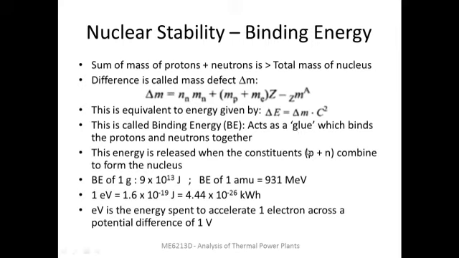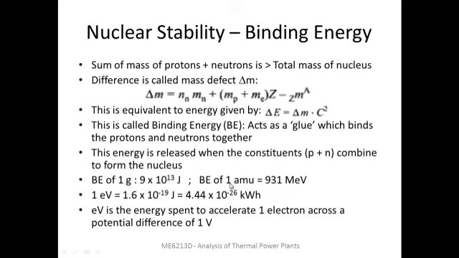And as we said, as the constituent protons and neutrons combine to form the nucleus, this energy will be released by the annihilation of this mass. We can see some figures here. The binding energy corresponding to 1 gram, that means substituting 1 gram in this equation, is a huge quantity, 9 into 10 power 13 joules. Just for comparison, 1 gram of a hydrocarbon fuel undergoing combustion produces around 40 kilojoules of energy, whereas you can see how much larger this quantity is when a nuclear reaction is occurring.